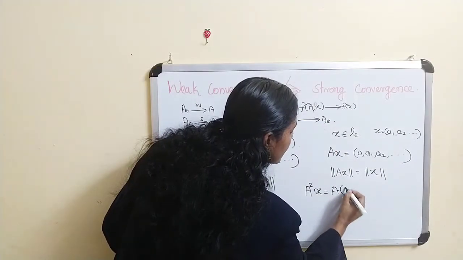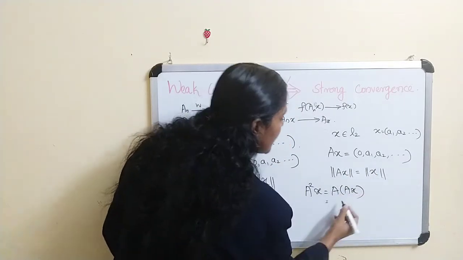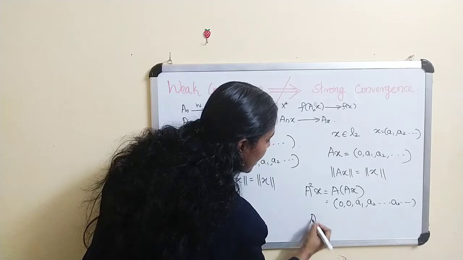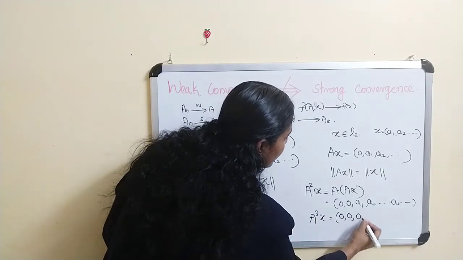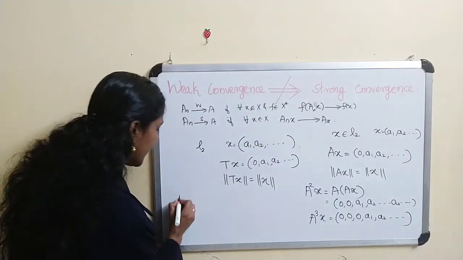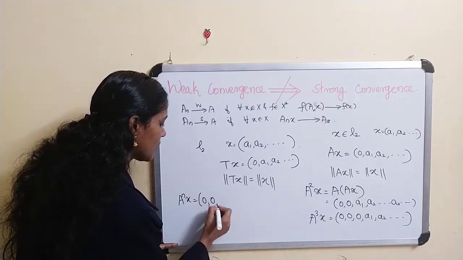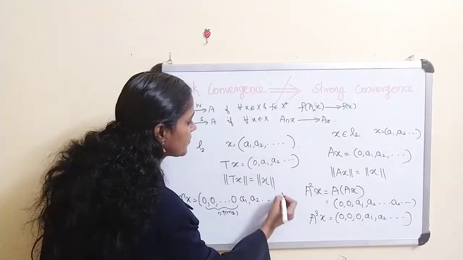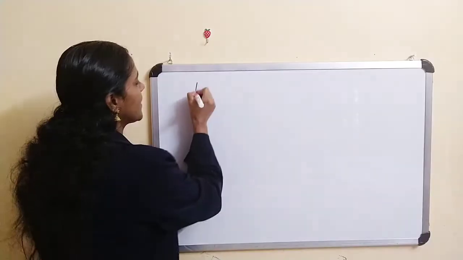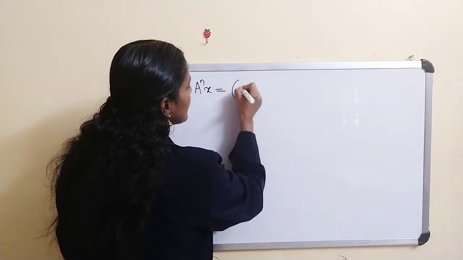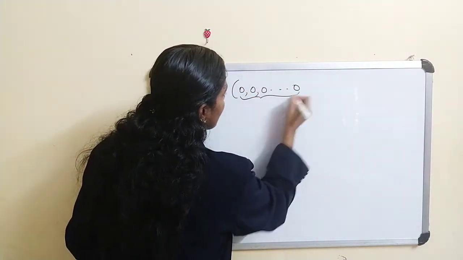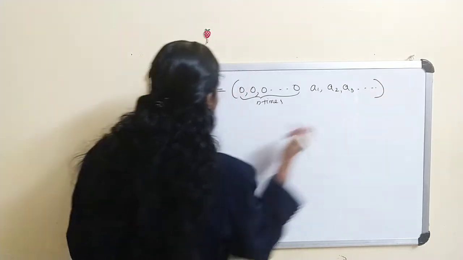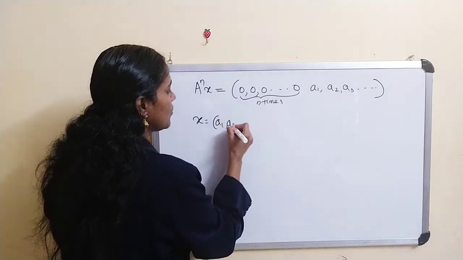That means A of Ax, and this is equal to A of 0, a1, a2, etc., which is 0, 0, a1, a2, etc. Now what about A cubed x? 0 3 times, then a1, a2, etc. Now what about A_n x? 0, 0, etc., 0, n times, then a1, a2, etc. We get A_n x is equal to 0, 0, 0, etc., 0 here n times, then a1, a2, a3, etc., where x is equal to a1, a2, a3, etc.